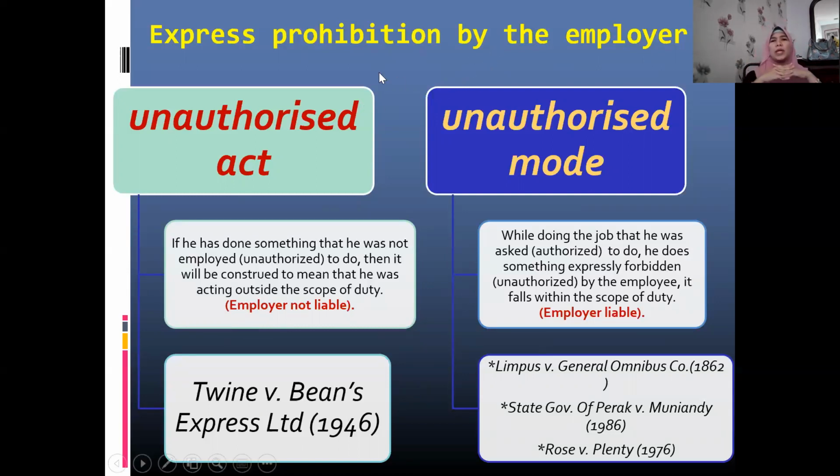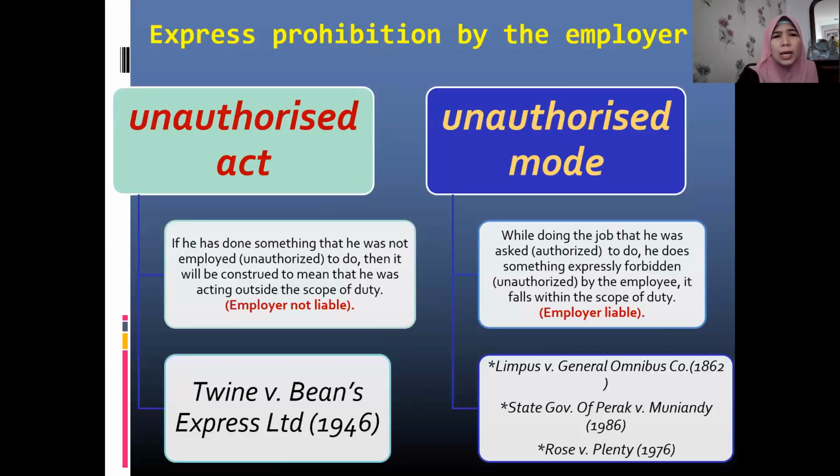The second one is unauthorized mode. While doing the job he was asked or authorized to do, he does something expressly forbidden or unauthorized by the employer. So it falls within the scope of duty. Meaning that here, the act is authorized, but the way he does it is expressly forbidden or unauthorized. Still, it is considered that there was vicarious liability. The employer will still be held liable. We have three cases to illustrate this rule: Limpus and General Omnibus, State Government of Perak and Muniandi, and also Rose and Plenty. We're going to discuss all the cases.